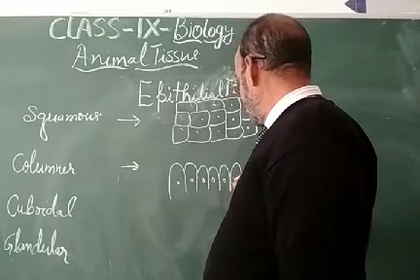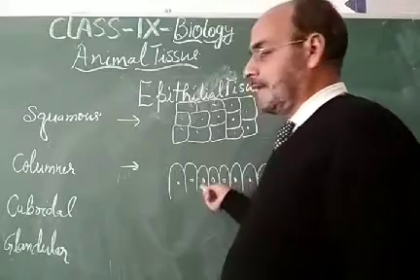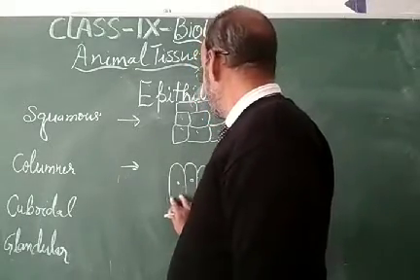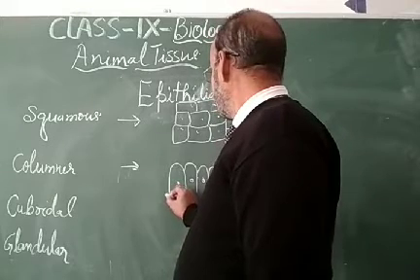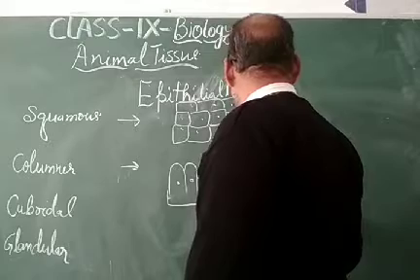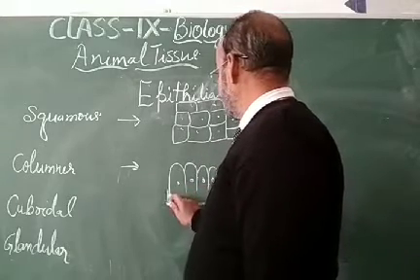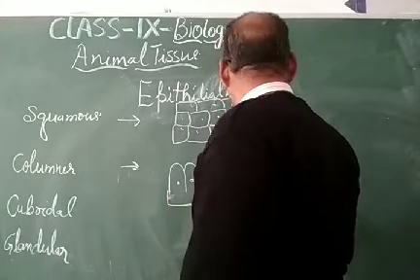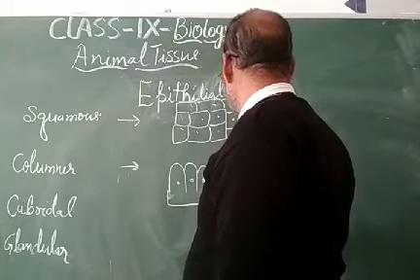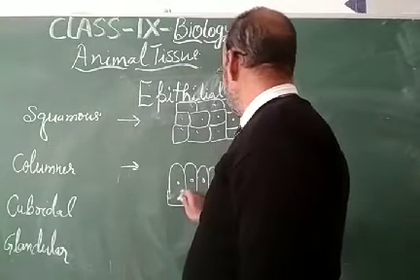These columnar cells are mainly secreting cells in different organs like the pancreas, intestine, gallbladder, liver, respiratory cells, and salivary gland.